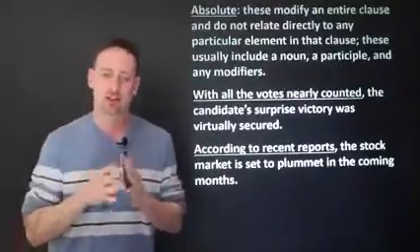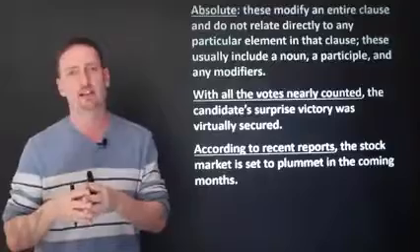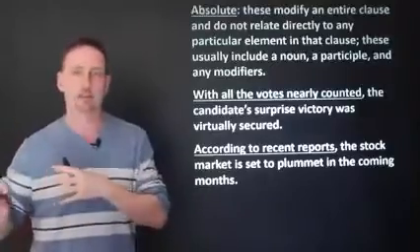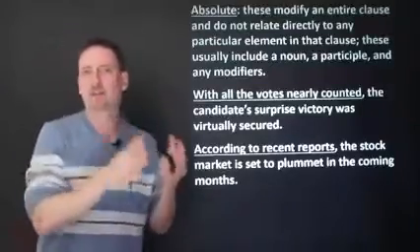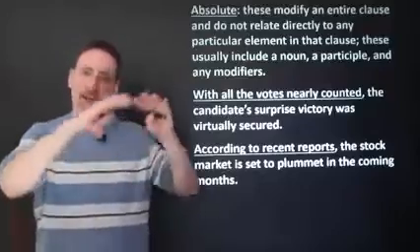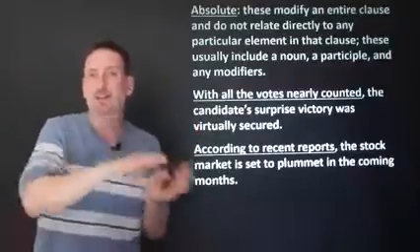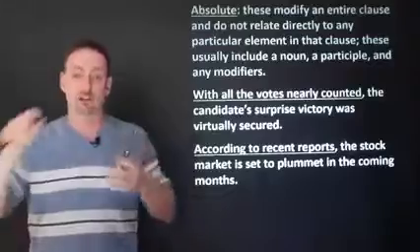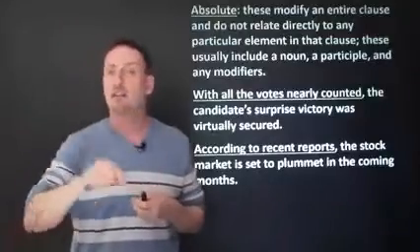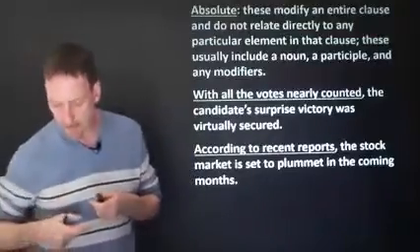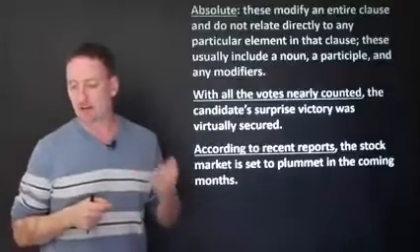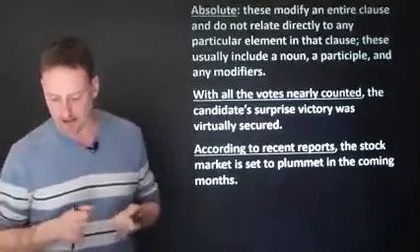Basically, what this means is you're not using it as a subject, you're not using it as an adverb or an object or a complement. You're just putting it outside the independent clause. And this phrase applies to the entire independent clause, not to any specific part of the clause. Okay? These usually include a noun, a participle, and any modifiers that are necessary.